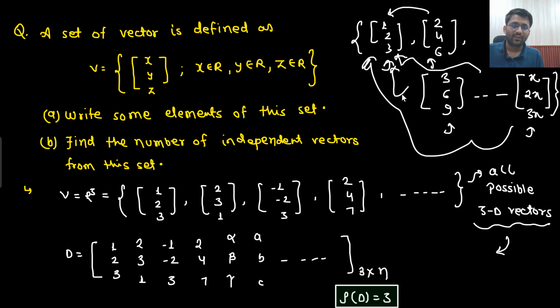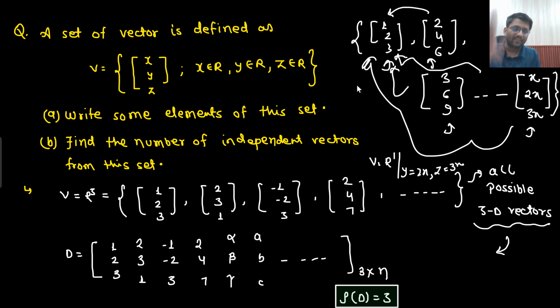Are you able to understand this point? So how will I write down the language of this vector? I will write it as: this vector is nothing but R1, but there is a condition that y is 2x and z is 3x.